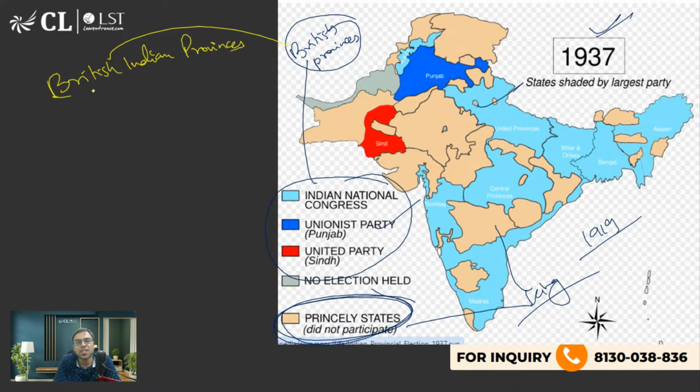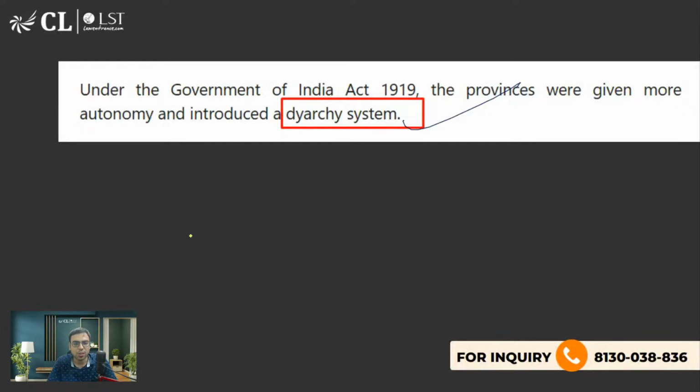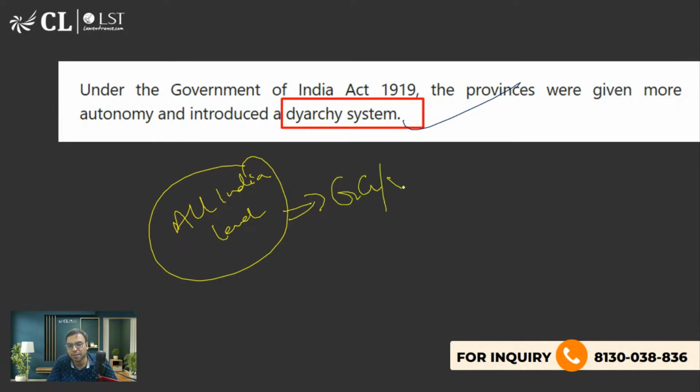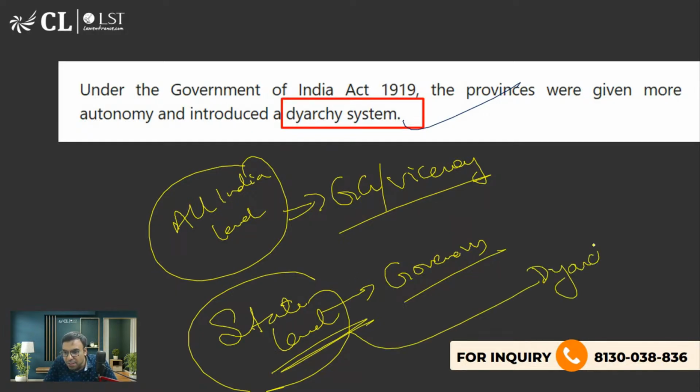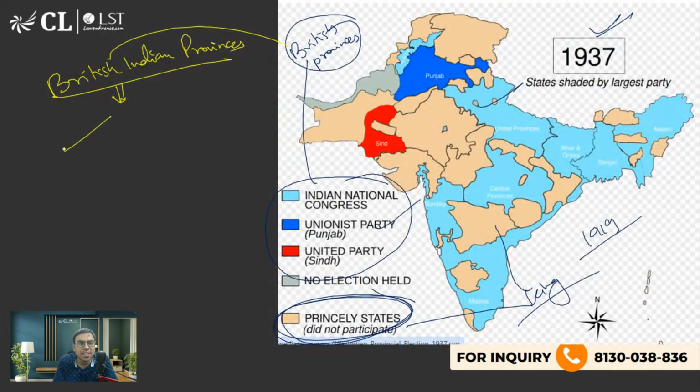So British Indian provinces में हर state में एक governor होता था. Like all India level, there was viceroy. तो कैसे मैं बताता हूँ? सबसे पहले बताता हूँ. All India level पर who was ruling? There was governor general, कहते थे governor general और viceroy of British. State level पे क्या होते थे? There used to be governors या lieutenant governors होते थे ना. But now at state level they brought some sort of dyarchy. Di से मतलब इधर two. It means now we'll be having governors as well as ministers.